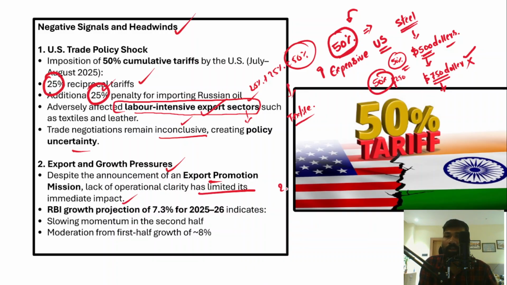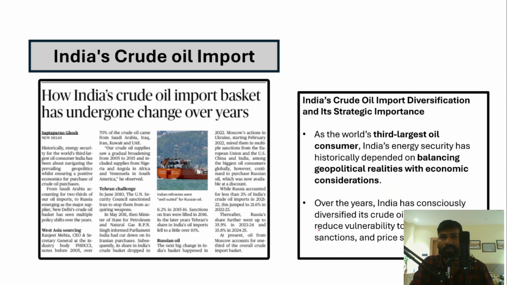However, for the year 25-26, RBI has projected that India will grow around 7.3%, which is a decent growth rate compared to other countries. So therefore, it indicates slowing momentum in the second half and moderation from the first half, because in the first half of 25-26 India grew at 8%, but overall India's growth would stand at 7.3%, which is a decent growth rate, right? So I hope you have understood that topic.